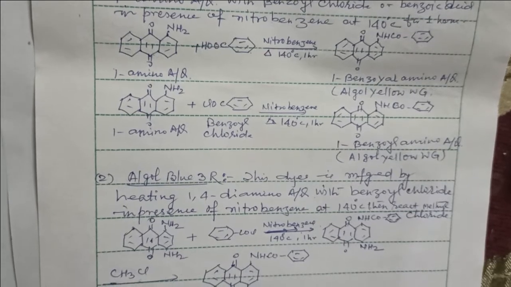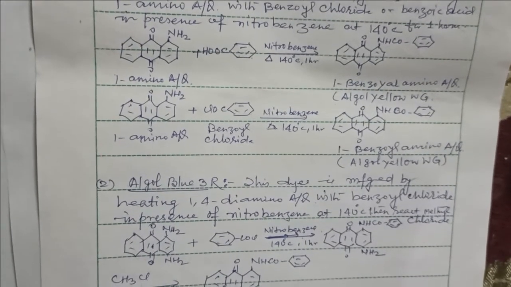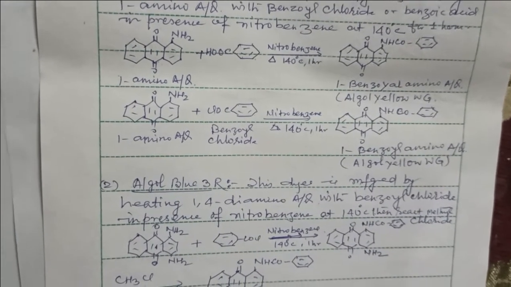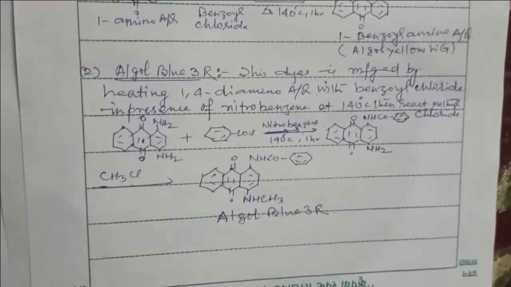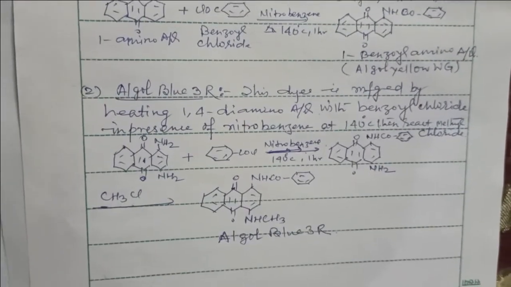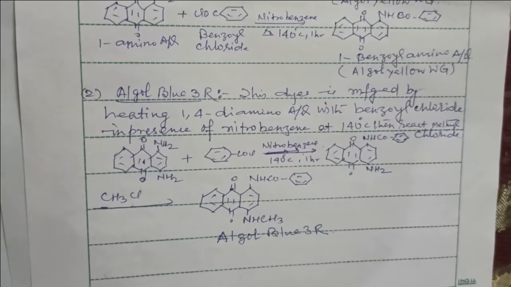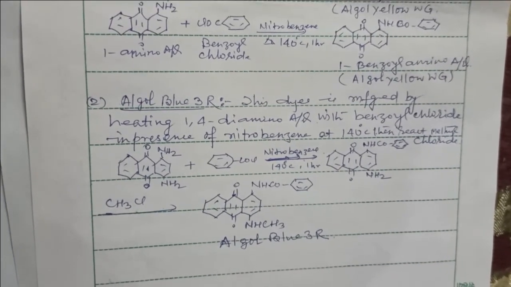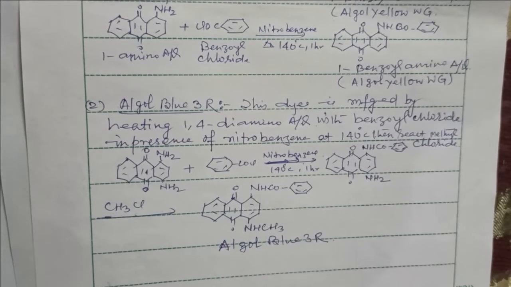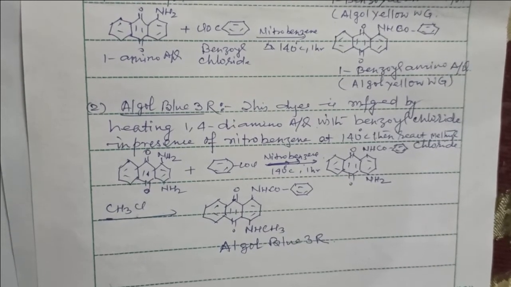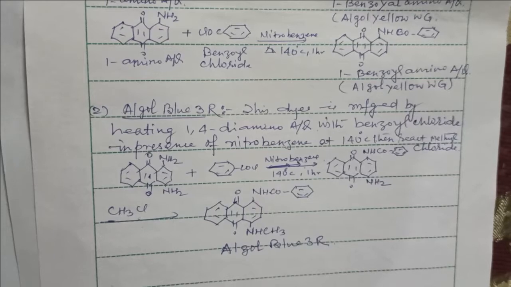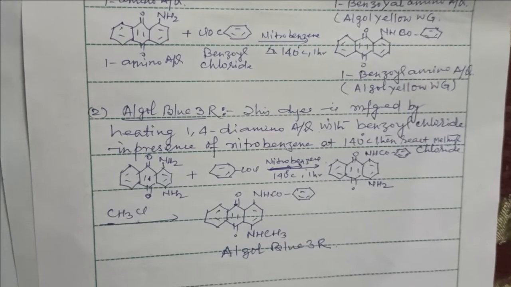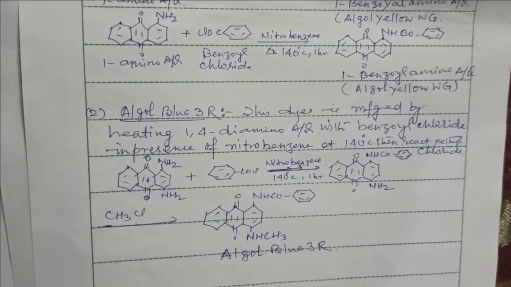Another example of acyl amino anthraquinone dye is Algol Blue 3R. This dye is manufactured by heating 1,4-diamino anthraquinone with benzoyl chloride in presence of nitrobenzene at 140 degrees centigrade. Then react with methyl chloride. We get Algol Blue 3R.